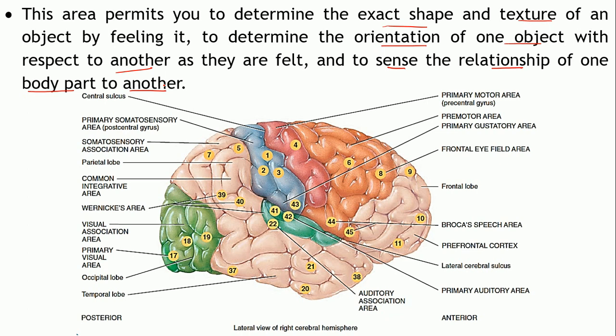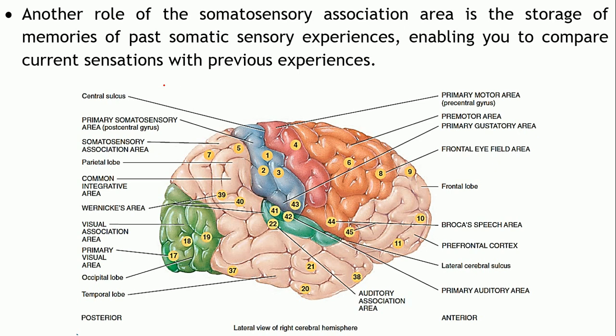Supposing you have placed your hands on your thighs, do you have to look at it to identify that your hands are on your thighs? Without looking at it also you come to know, right? So that's the function of the somatosensory association areas.